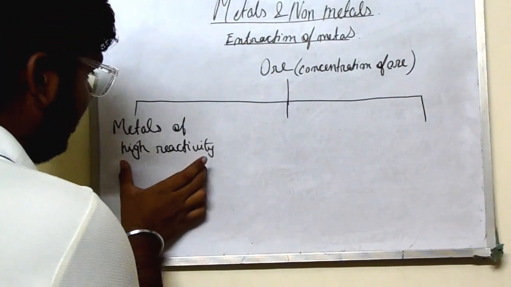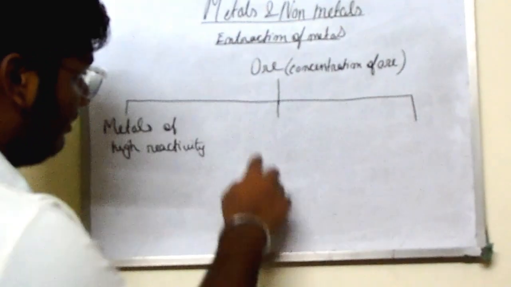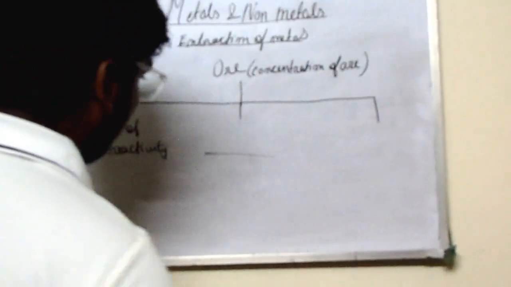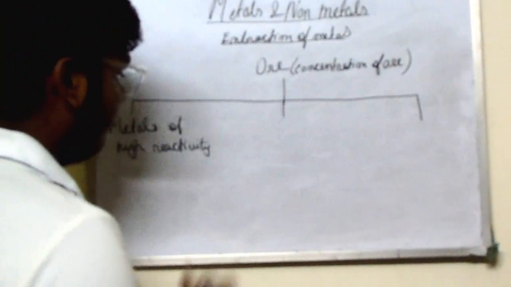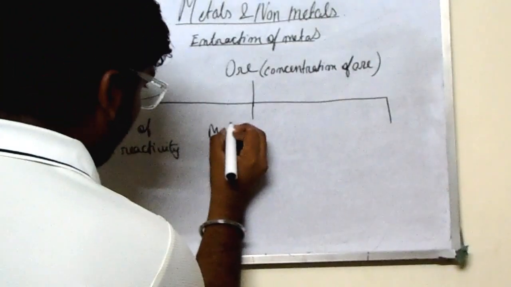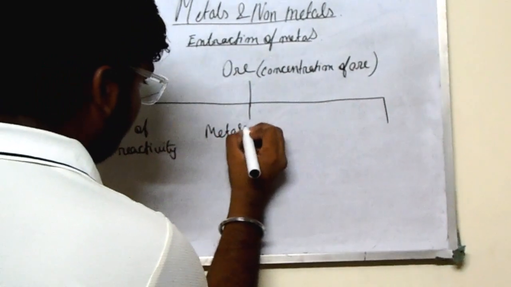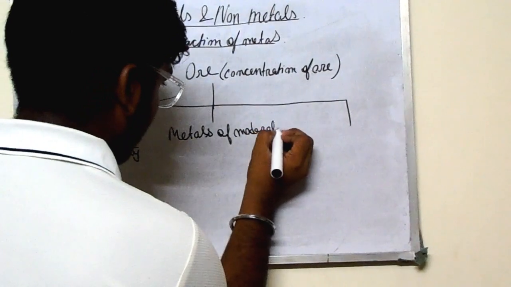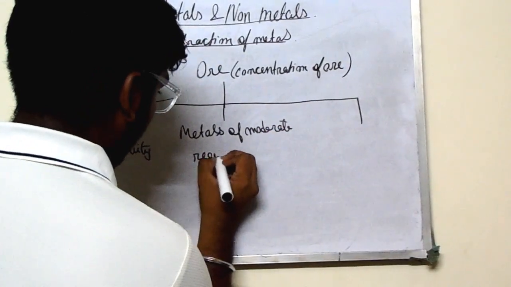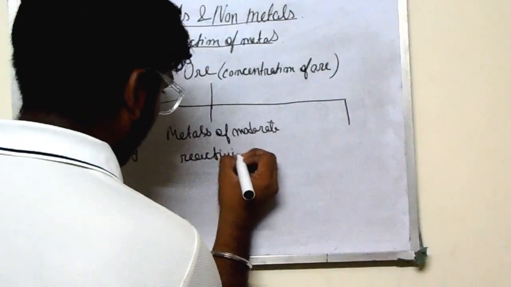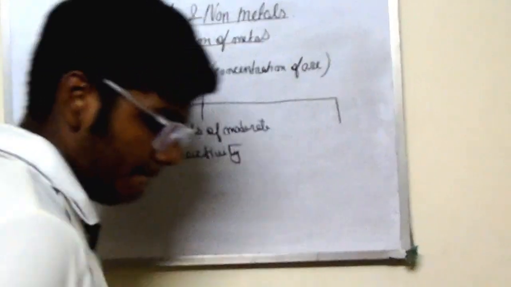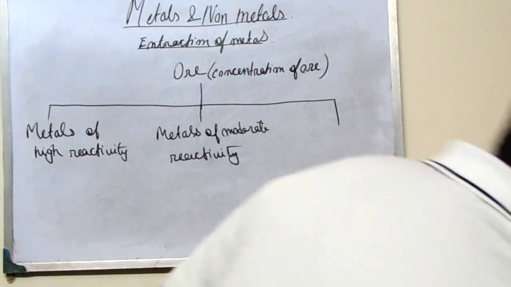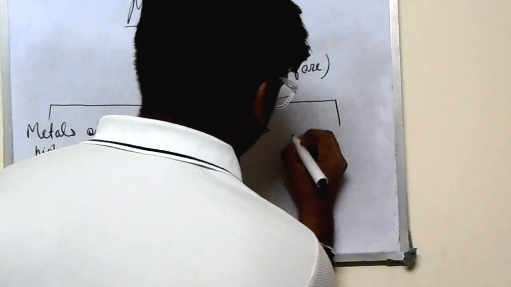Metals of high reactivity, and the other portions will be given. So please note it down. Metals of high reactivity, metals of moderate reactivity, and metals of low reactivity.